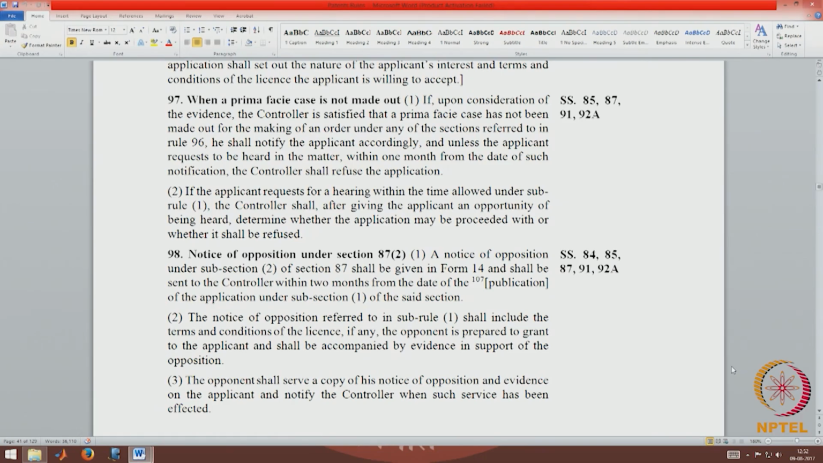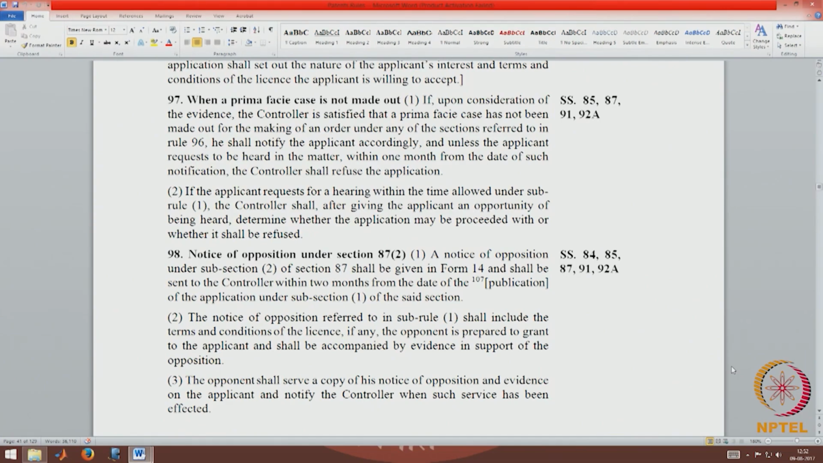So, when an application is made for a compulsory license and the controller is satisfied there is a prima facie case, then he would publish the application in the official journal. Now, once this publication happens, the notice of opposition shall go to the controller within 2 months from the date of this publication. That is the timeline given for the patentee to oppose.